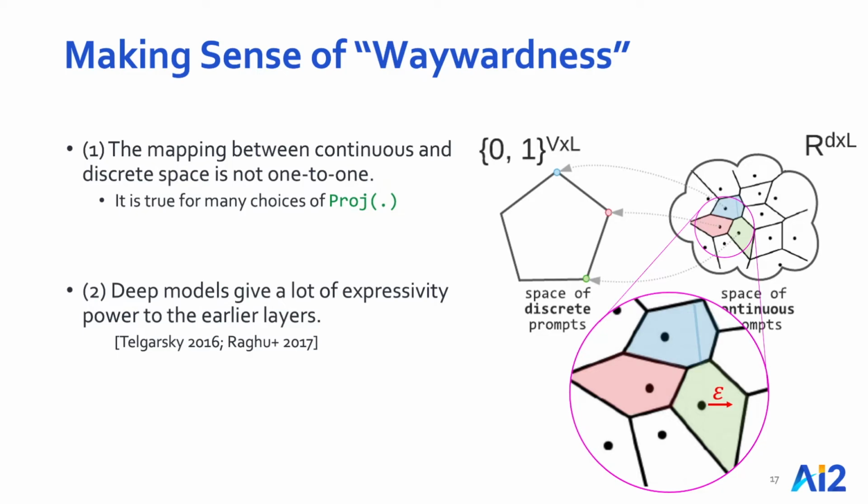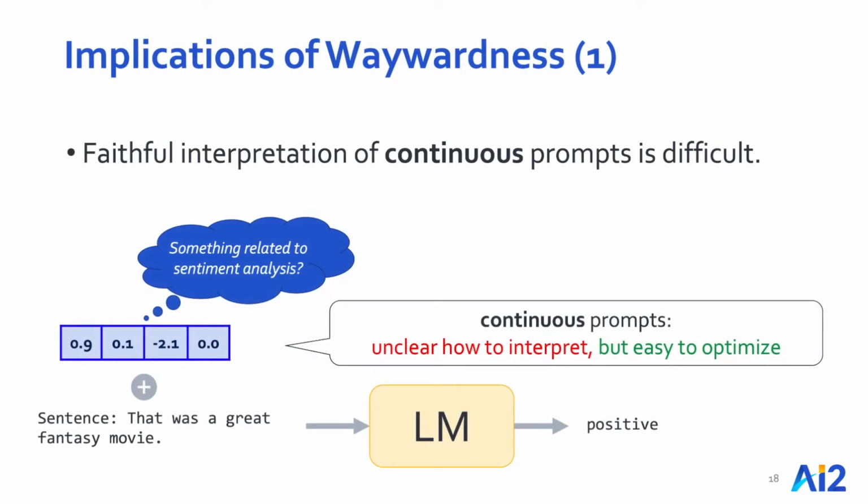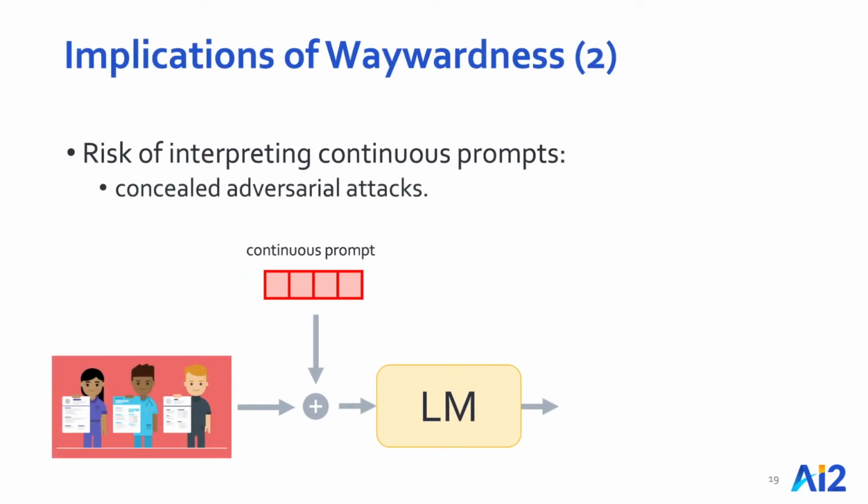phenomena. Now, before I end, let me just quickly enumerate several implications of waywardness. The immediate issue is concerning continuous prompts. As I argued, faithful discrete interpretation of continuous prompts via common discrete projections is unlikely to be robust based on current modeling paradigms. Whether there is a better construction of continuous prompts is an open question that future work should address. And if we do not build effective interpretation for prompts, there can be social risks in a future where model development is driven by fine-tuned prompts.